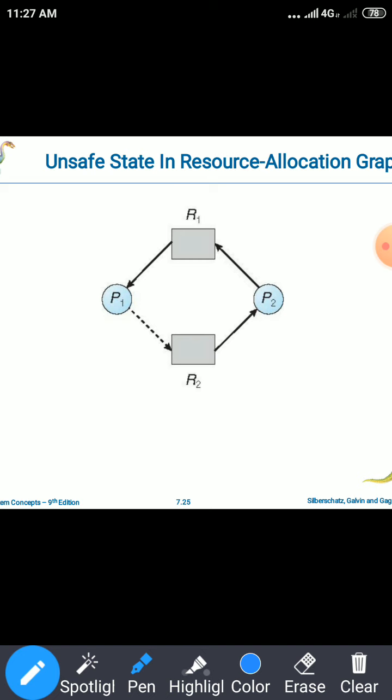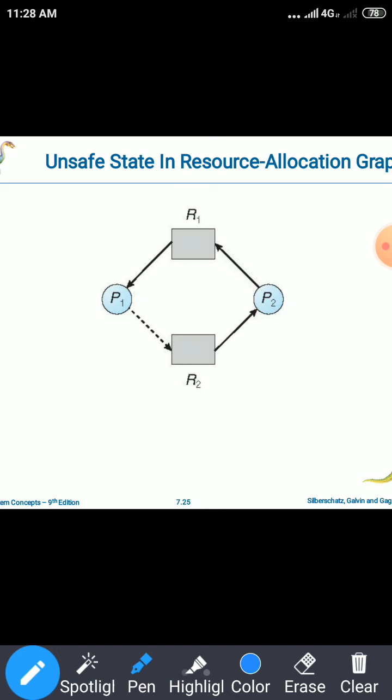And here this is continuously monitored by an algorithm. So how many operations will the algorithm take? The algorithm will take n square operations, where n is the number of processes in the system. So if two processes are there, then the algorithm will take four operations to check whether the system will enter into the deadlock situation or not. So that is continuously monitored. If no cycle exists, then immediately the resources will be allocated.